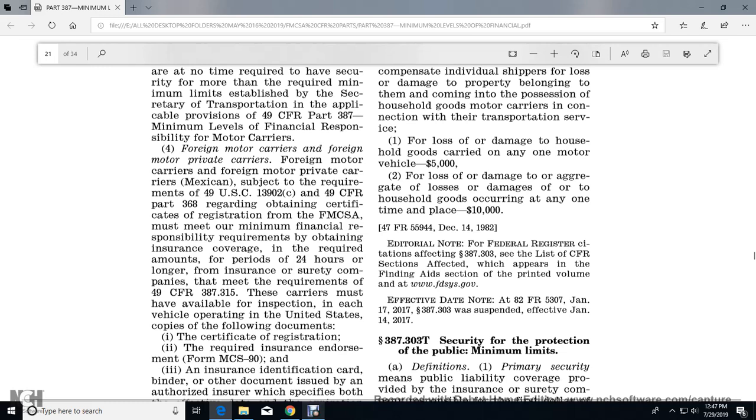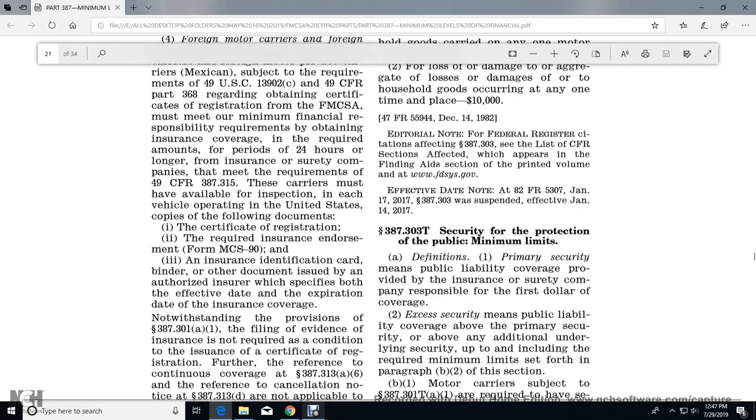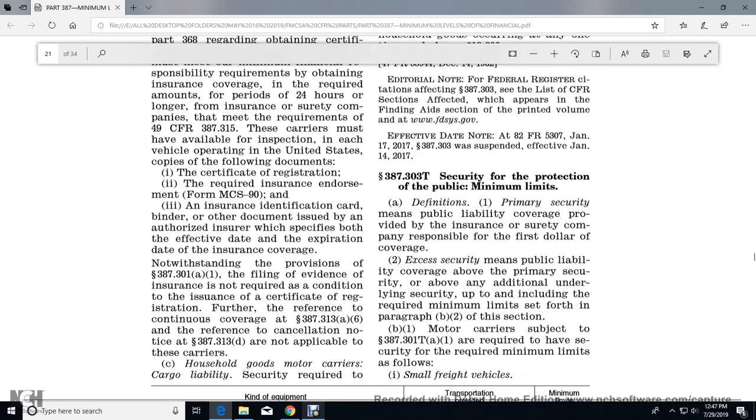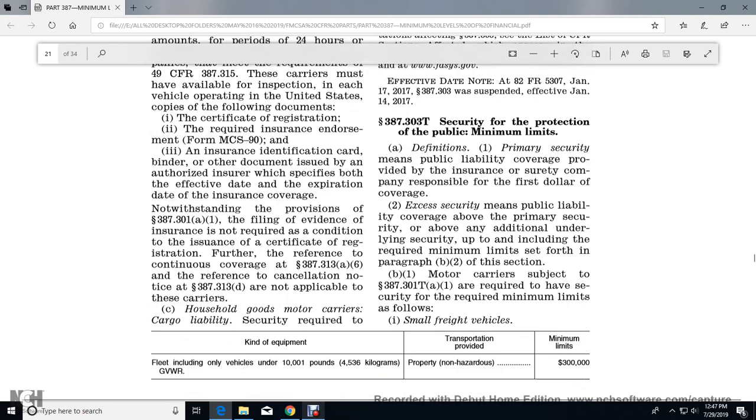The insurance and surety companies must meet the requirements of 49 CFR 387.315. The carriers must make available for inspection in each vehicle operating in the United States copies of the following documents: certificate of registration as required, insurance endorsement form MCS-90, insurance identification card, or binder or other document issued by the authorized insurer. This specifies both the effective date and the expiration date of the insurance coverage.